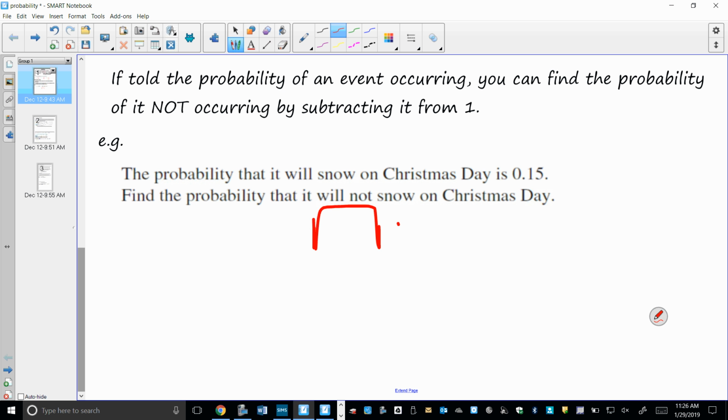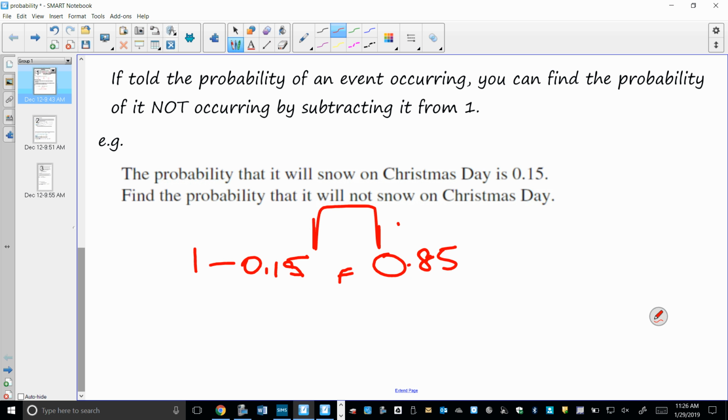So we know that probabilities add up to 1, so you would do 1 subtract 0.15.